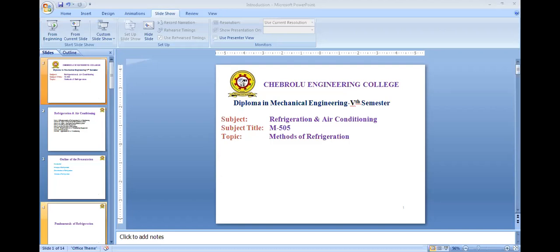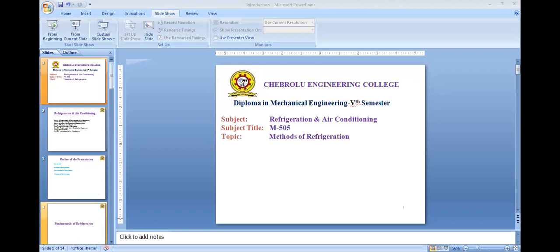In fourth unit, refrigeration equipments. So in refrigeration, there are four equipments, compressors, condensers, expansion valves and evaporators. So various classifications of these equipments are discussed in the refrigeration equipments. And fifth unit, refrigerants and applications of refrigeration. So there are two topics. In first topic, we will discuss about the refrigerants, and in second topic, we will discuss about the refrigeration, that is applications of refrigeration.